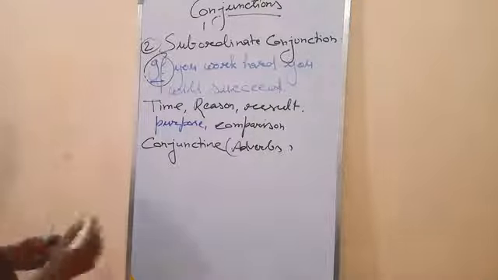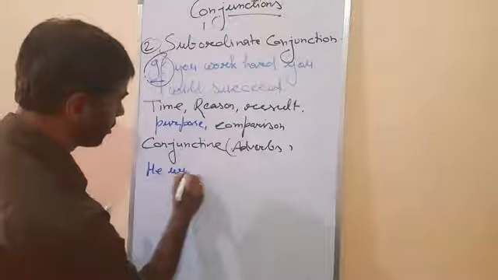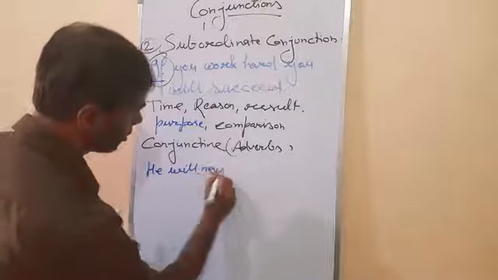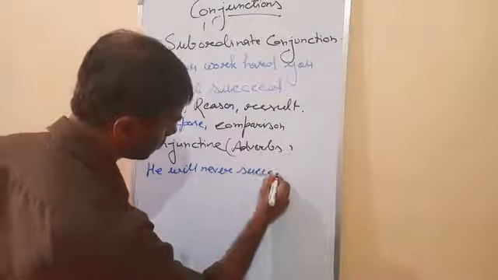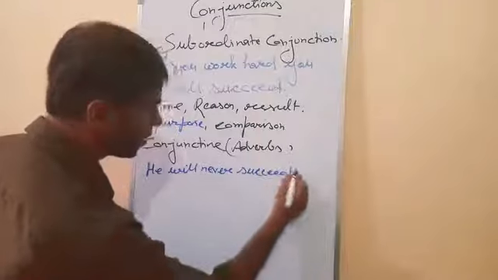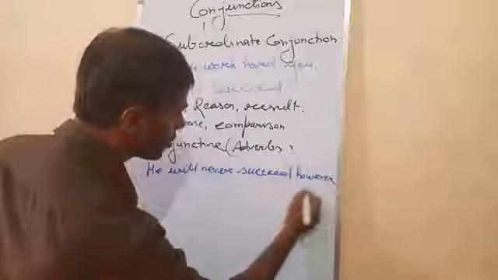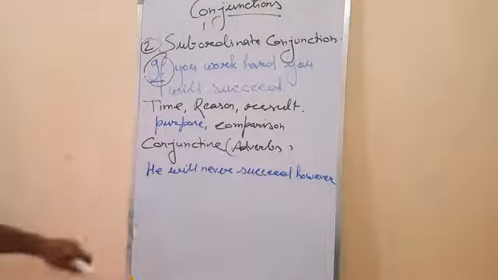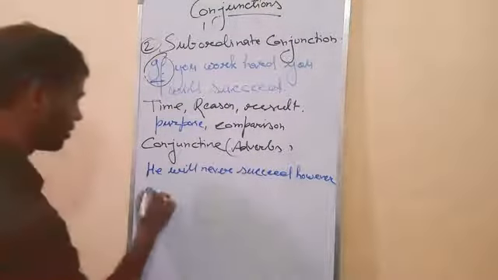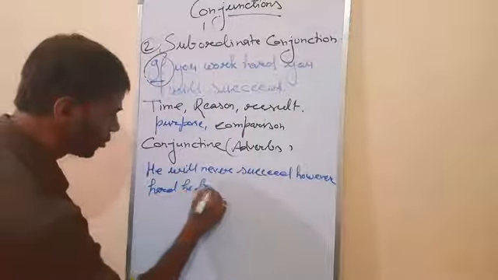He will never succeed, however hard he tries.